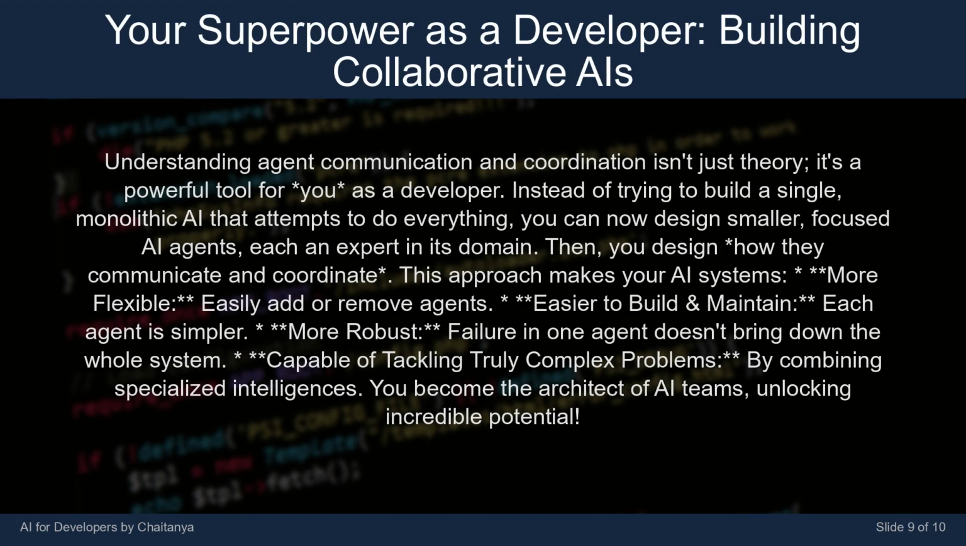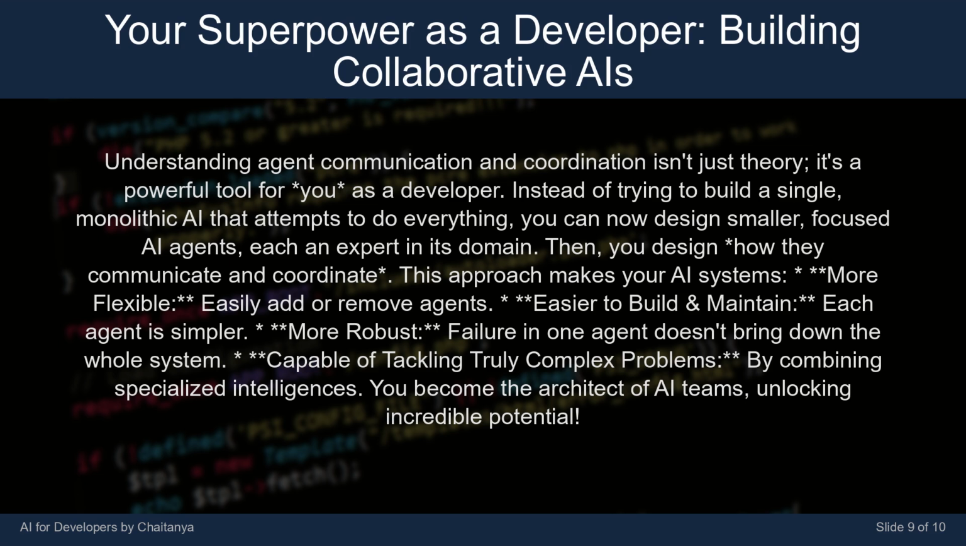Understanding agent communication and coordination isn't just theory. It's a powerful tool for you as a developer. Instead of trying to build a single, monolithic AI that attempts to do everything, you can now design smaller, focused AI agents, each an expert in its domain. Then, you design how they communicate and coordinate.